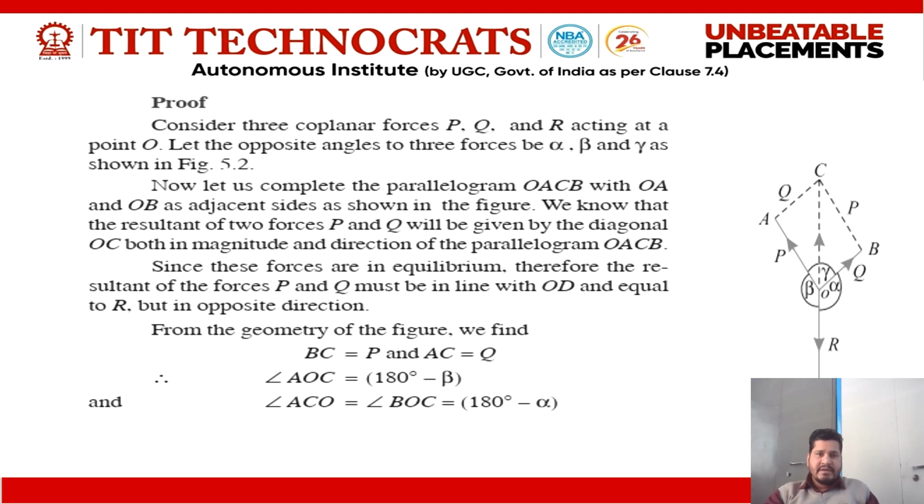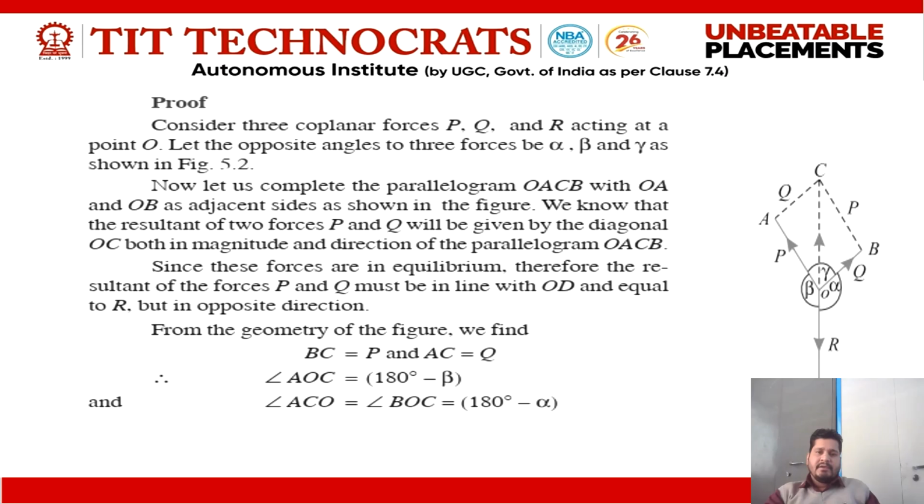Now let us complete the parallelogram, that is OACB. Complete this parallelogram with OA and OB as adjacent sides as shown in the figure. This is OA and this is OB, adjacent sides, which represent forces P and Q. We know that the resultant of two forces P and Q will be given by the diagonal OC, both in magnitude and direction, of the parallelogram OACB.